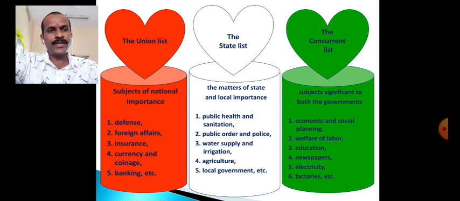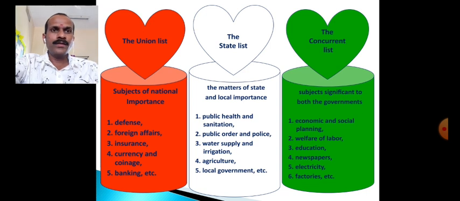suppose one law is made by the state government regarding education, but on the same subject the central government has made another law that is not equivalent and is in opposition to the state government's law. In this case the law made by the state government gets cancelled automatically, and the state government has to follow the law made by the central government.